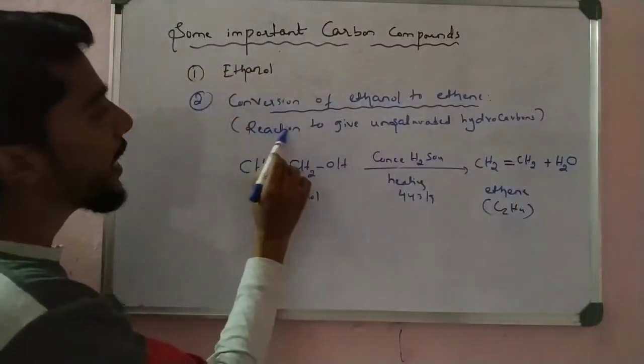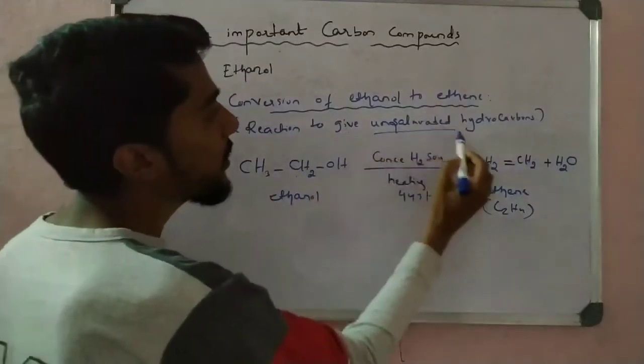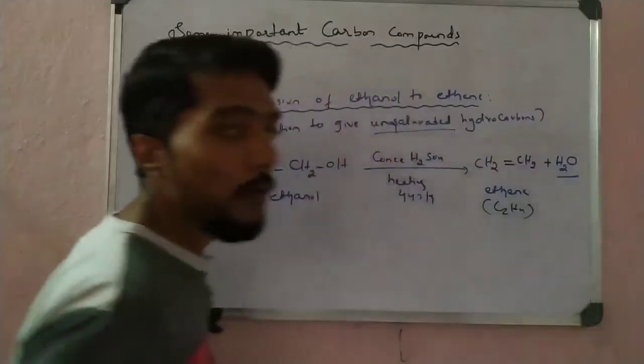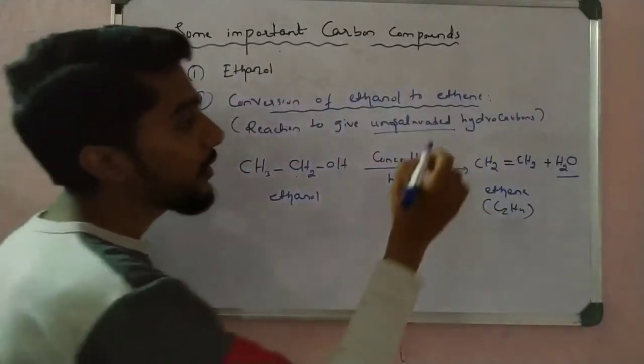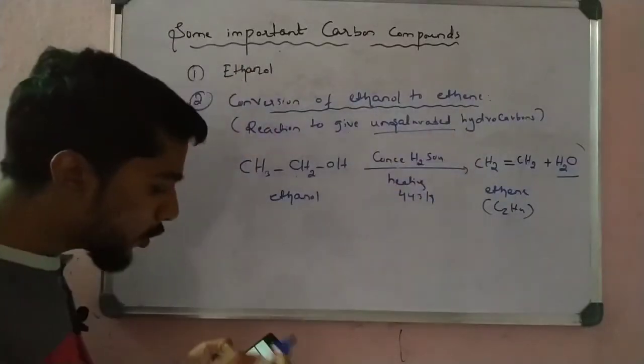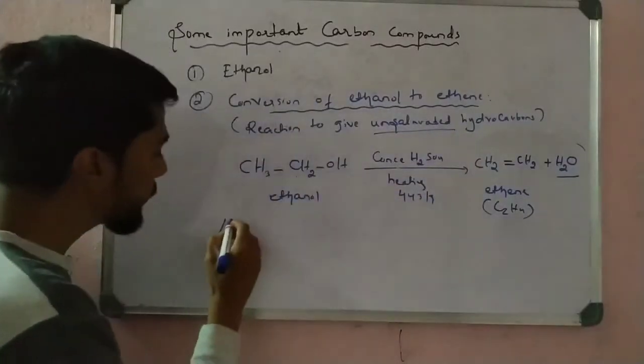So here see, the reaction gives saturated to unsaturated hydrocarbons. So here there is removal of water molecules. That is why this water molecule is removed, because of the H2SO4. Okay, so very important point right here.